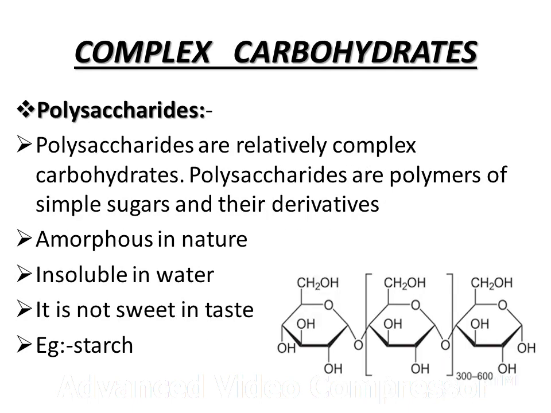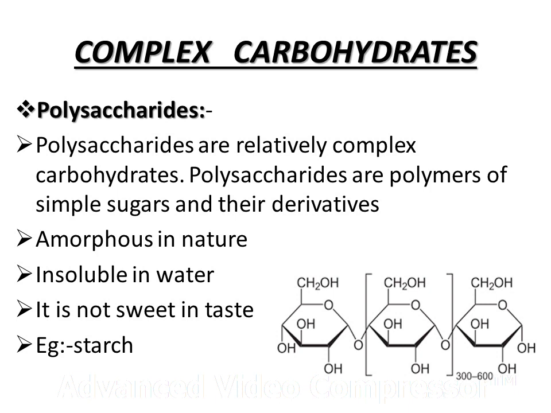So next in the complex carbohydrates is the polysaccharide. Polysaccharide is the third point in the complex carbohydrate. Polysaccharides are the relatively complex carbohydrates. Polysaccharides are the polymers of the simple sugars and their derivatives. We call the simple sugars oligosaccharides and their derivatives.